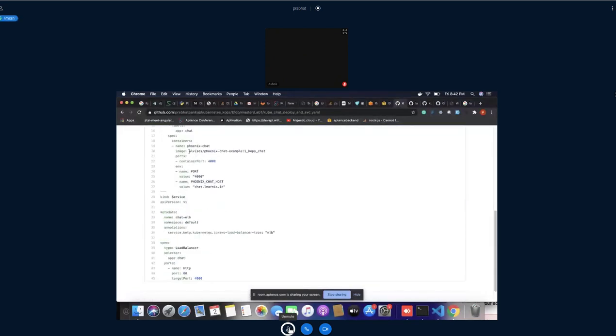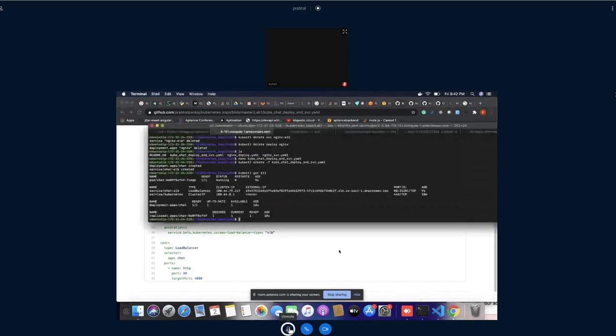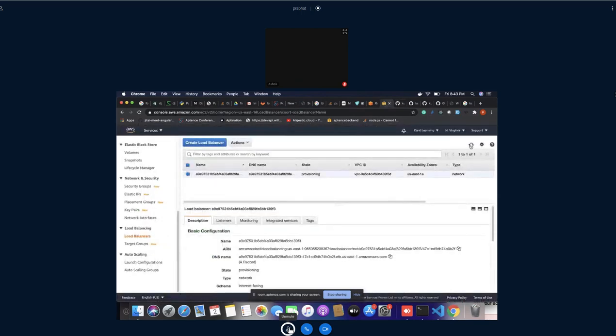Here you can see I have used someone's Docker image.